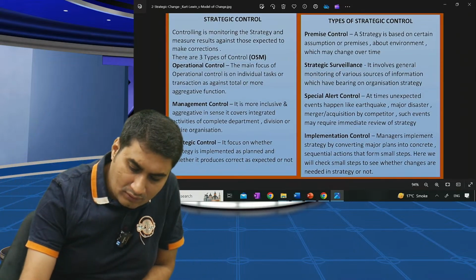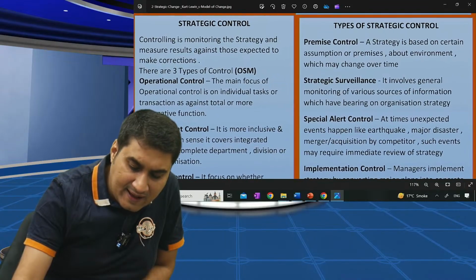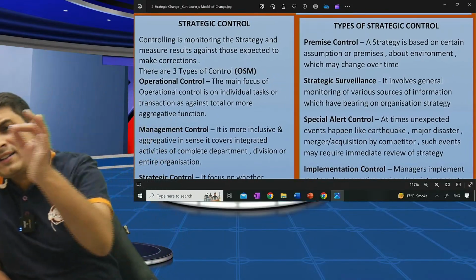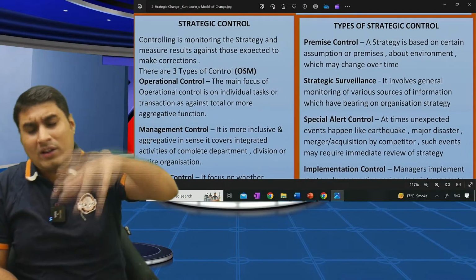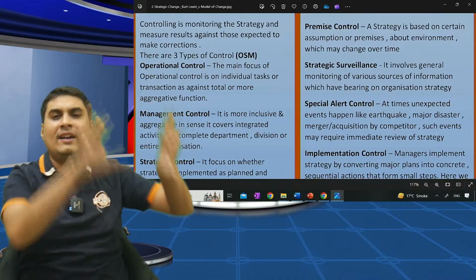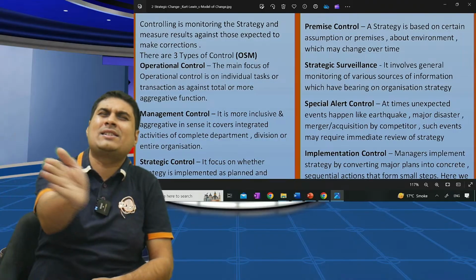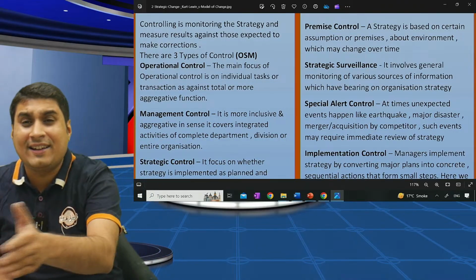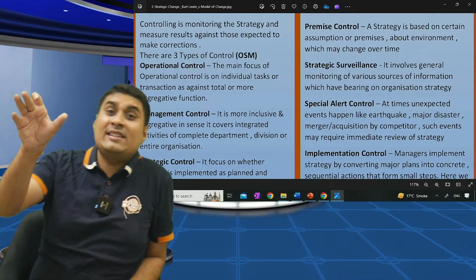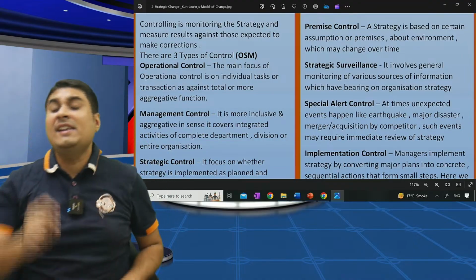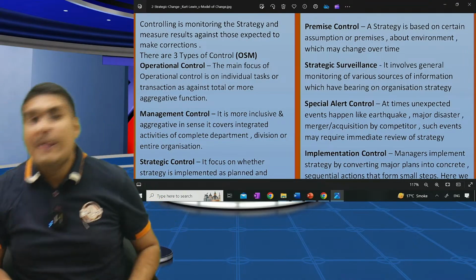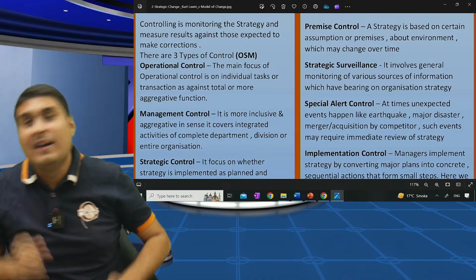Yes, sir. Here the memory technique is PSI, police sub inspector. What are types of strategic control? See, what are the types? Organizational control, operational control, strategic control. Inside strategic, we have four.